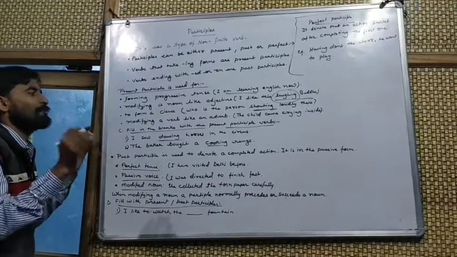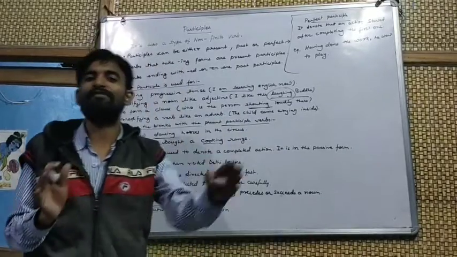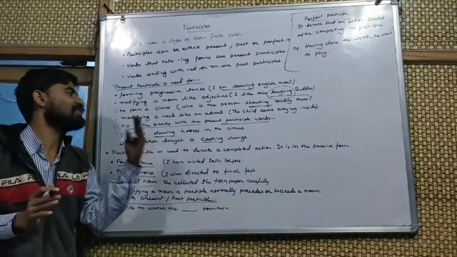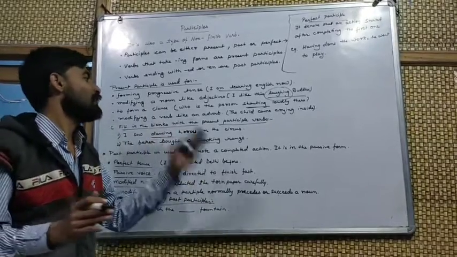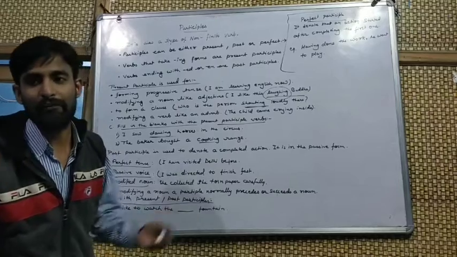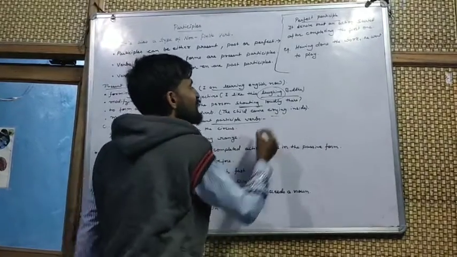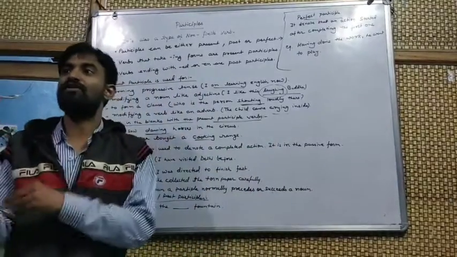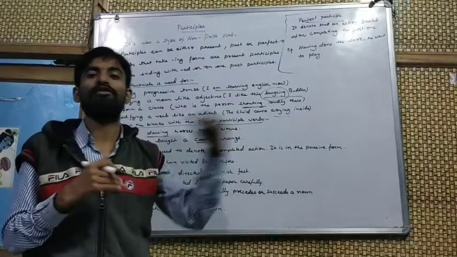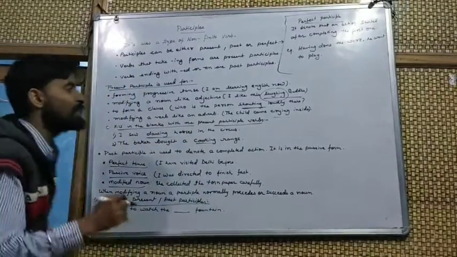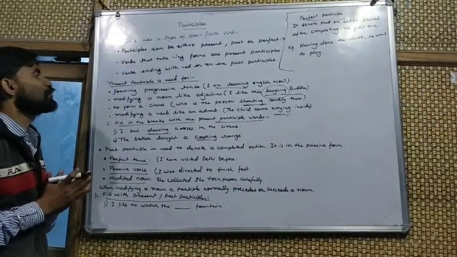Modifying a verb like an adverb: here the present participle modifies a verb, and it acts like an adverb, just like: The child came crying inside. Crying is denoting the verb came, how he came, the nature of how he entered. These are the uses of the present participle.